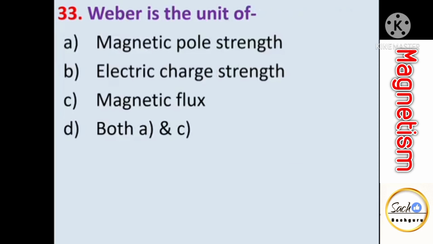Weber is the unit of. We have seen that Weber, it is the unit of magnetic pole strength. Also, it is the unit for magnetic flux. So both options A and C are correct here.